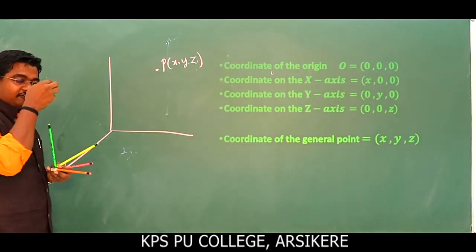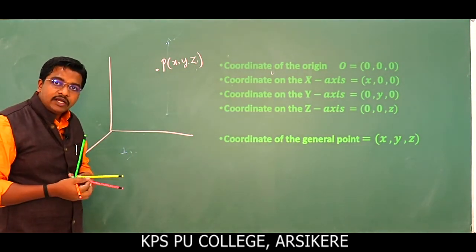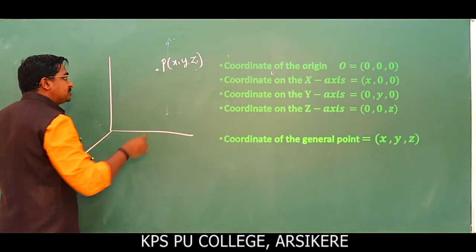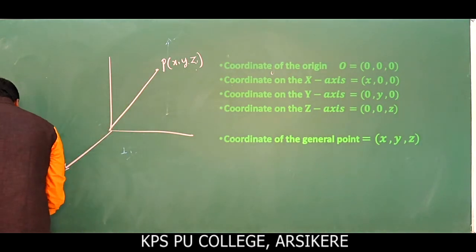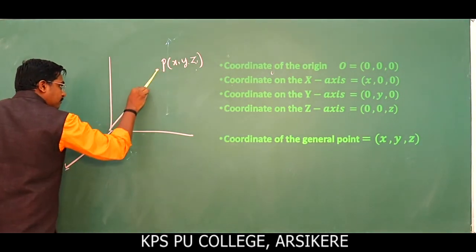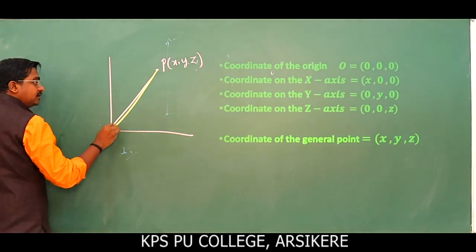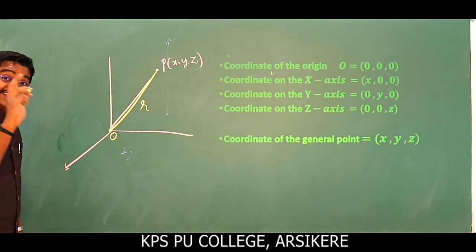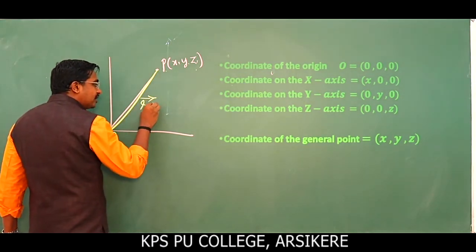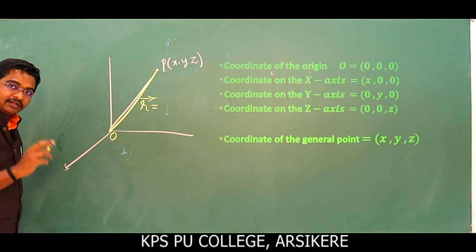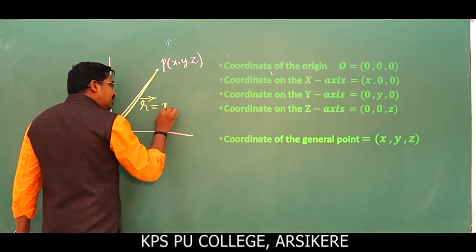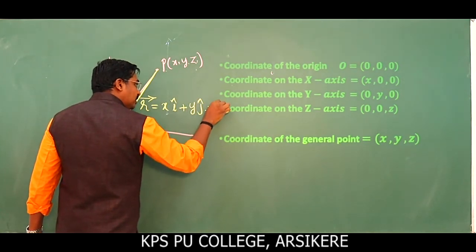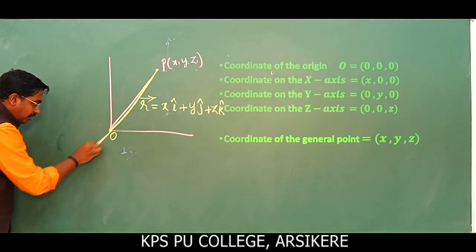Just observe the vector algebra. Any point in the space has a position vector. This is called the position vector. This is our origin, this is the point P. So position vector of the point P of x comma y comma z is represented by vector r is equal to x i cap plus y j cap plus z k cap, where i cap is the unit vector along x-axis.